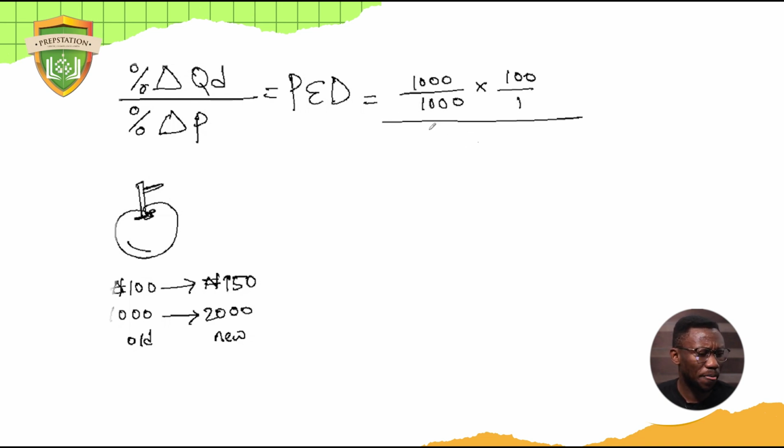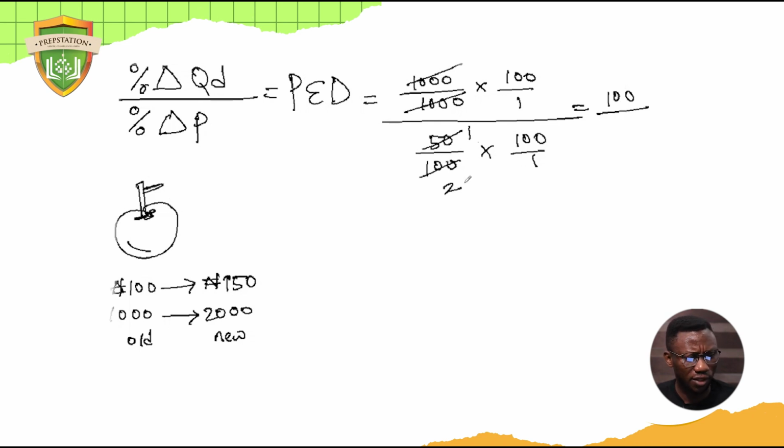Let's go with price too. The new minus old is 50 naira, divided by the old, which is 100 naira, times 100, which is the percentage. By calculating this, the answer for the quantity is 100%, and the price is 50%. We don't need the percent symbol at this point, we just need to solve this. So 100 divided by 50 gives us 2. That means the coefficient is 2.